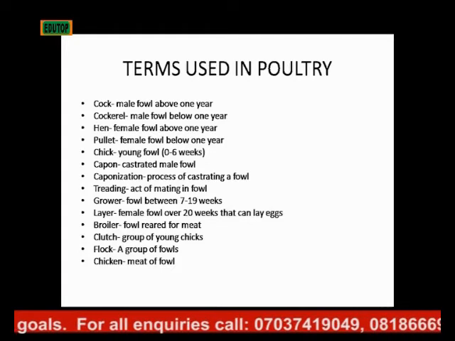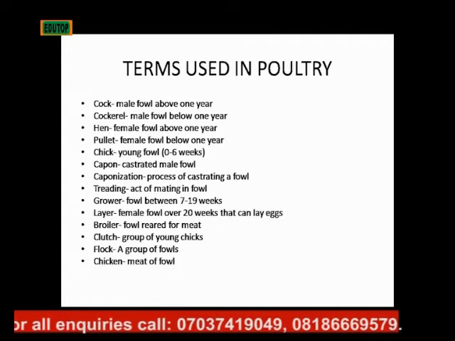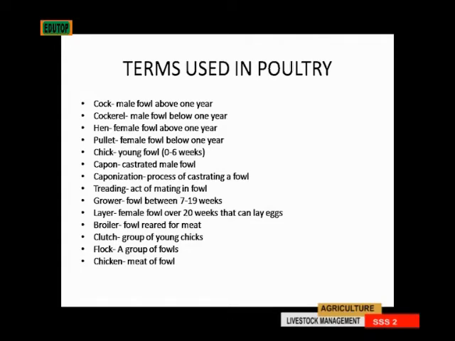Then a clutch is a group of young chicks. They are hatched together at the same time, so they are called clutch. Then a flock is a group of fowls, while chicken is the meat that you get from fowl. So you say you want to buy chicken, you want to buy turkey. Chicken is the meat that you get after you've killed the fowl. Then the meat is called chicken.